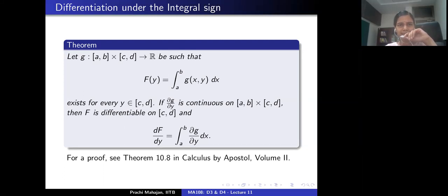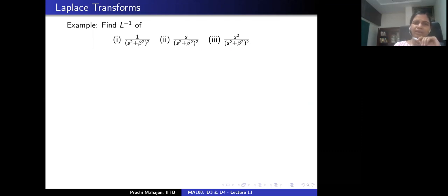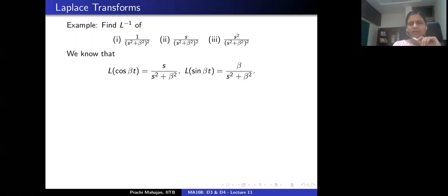Okay, great. All right. So let's use this knowledge to find the inverse Laplace transform of these functions. You have to find a function little f such that the Laplace transform of little f in case 1 is given as 1 upon (s square plus beta square) whole square, for some real number beta. So let's see what we know here. What is remotely connected to this is the Laplace transform of cosine beta t and of sine beta t, right?